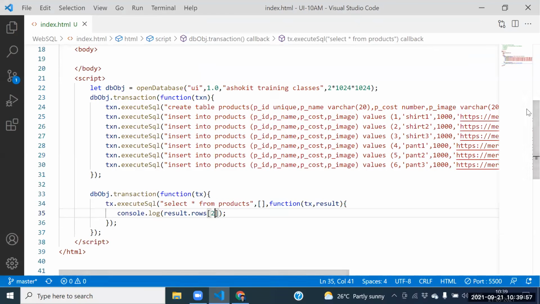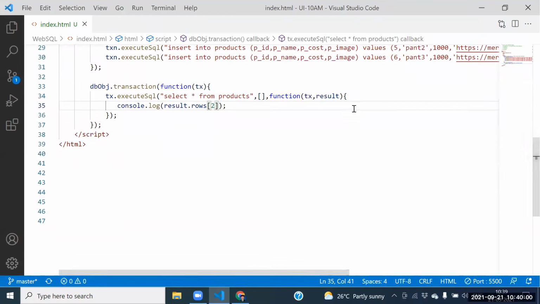Yes, guys. Finally, you people are saying to me, sir, result dot rows is the array. That's the point you were saying, right? Yes or not? Fine. Yes.